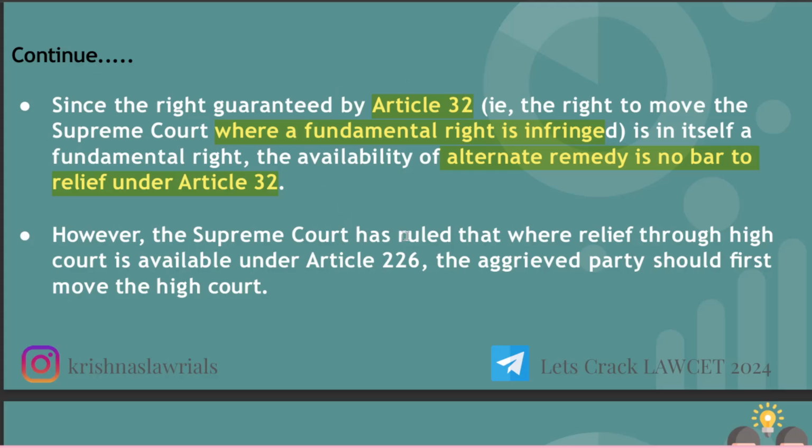However, the Supreme Court has ruled that where relief through the High Court is available under Article 226, the aggrieved party should first move to the High Court. They are saying this so as not to overcrowd the Supreme Court. If the particular relief is available under Article 226, that is, under the High Court, you need to go to the High Court first and not to the Supreme Court, because that particular remedy is already available under Article 226.